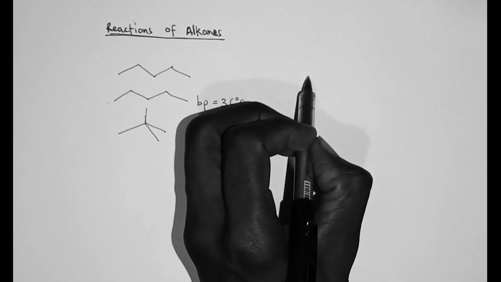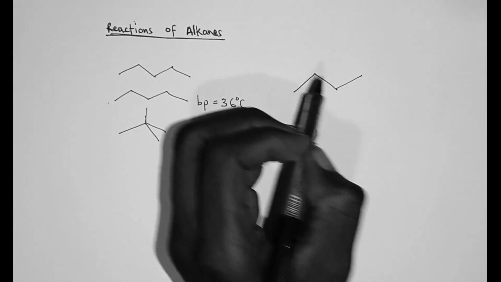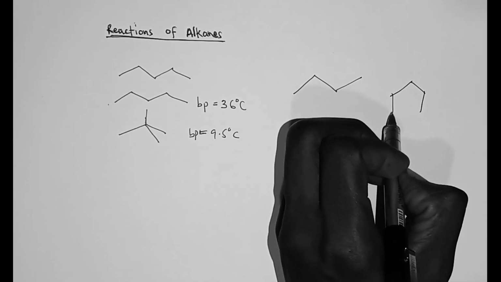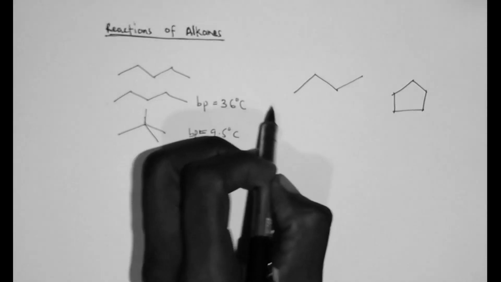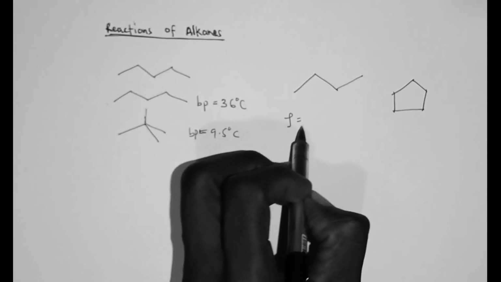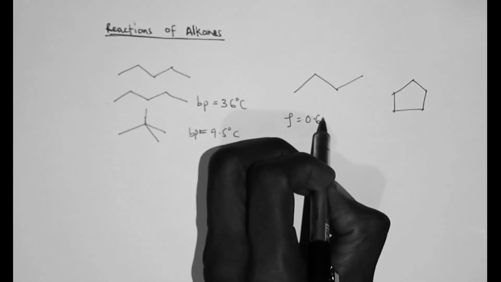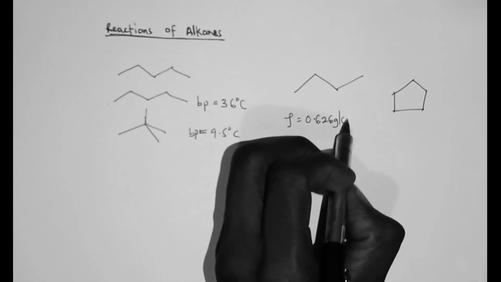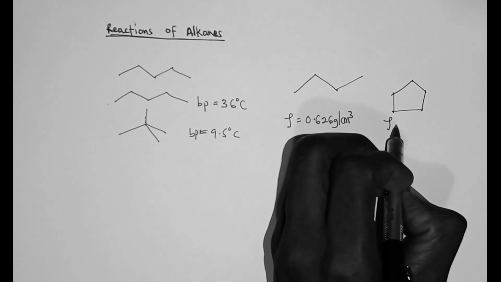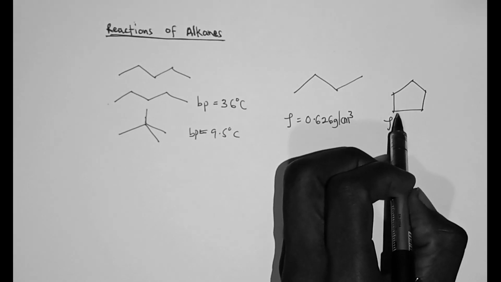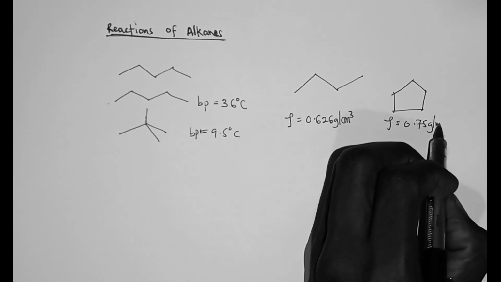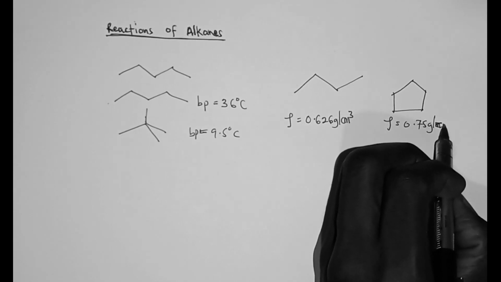Now, let us explain this observation. You see that the density rho of a normal pentane is 0.626 grams per centimeter cubed, and the density of a cyclopentane is 0.75 grams per centimeter cubed.